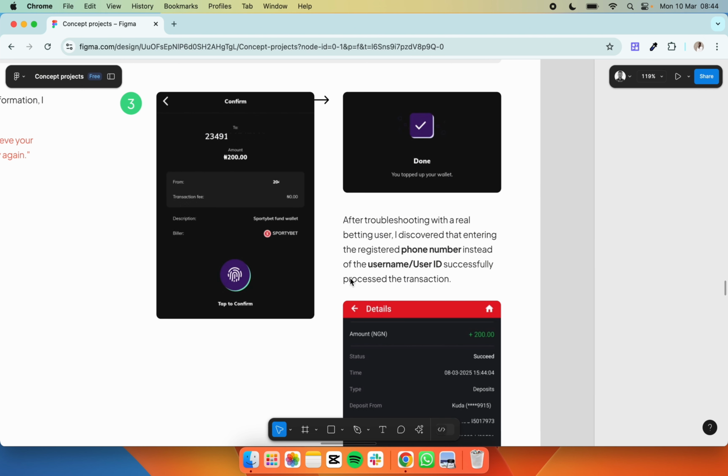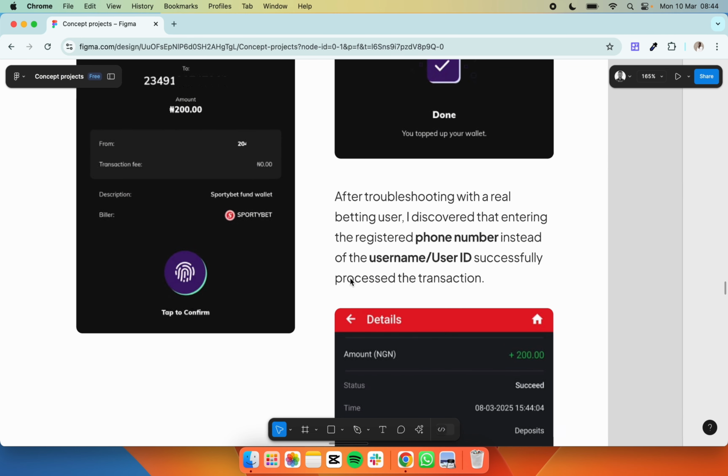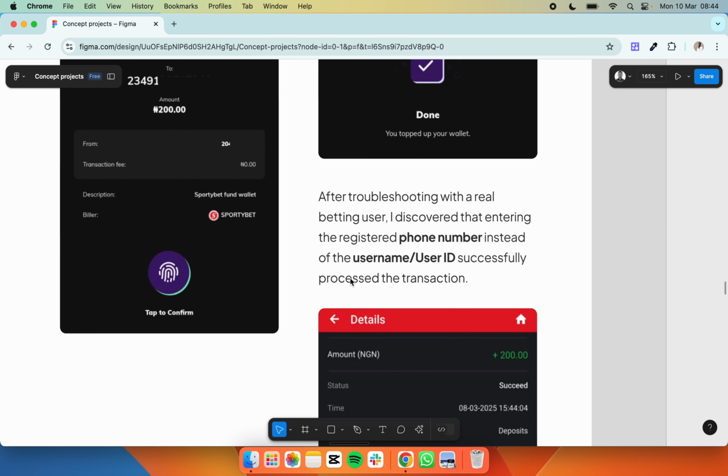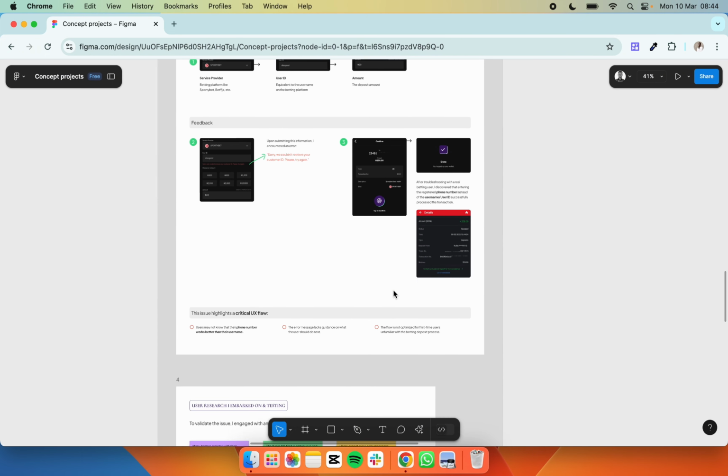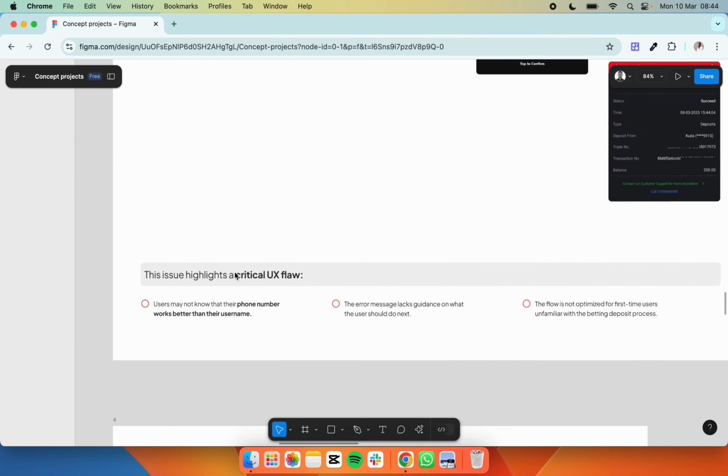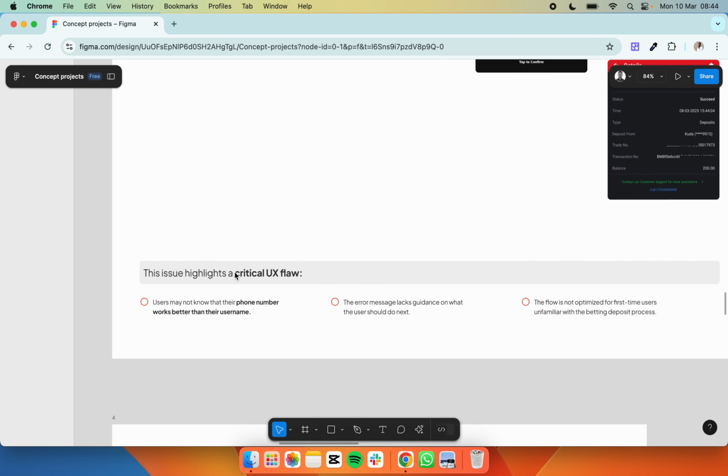After troubleshooting with a real betting user, I discovered that entering the registered phone number instead of the username or user ID successfully processed the transaction. So here's the funded account of Sportybet. So that's the problem I encountered while trying to fund